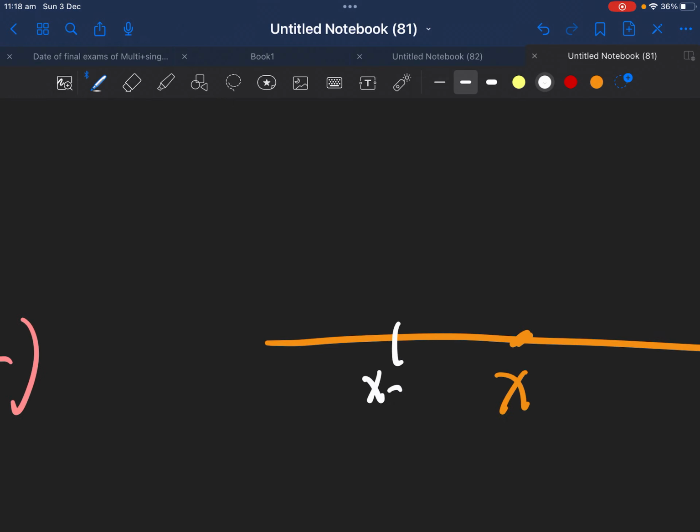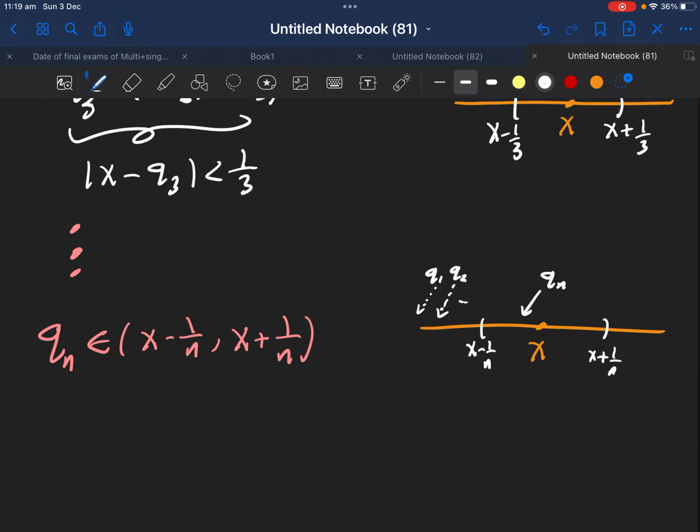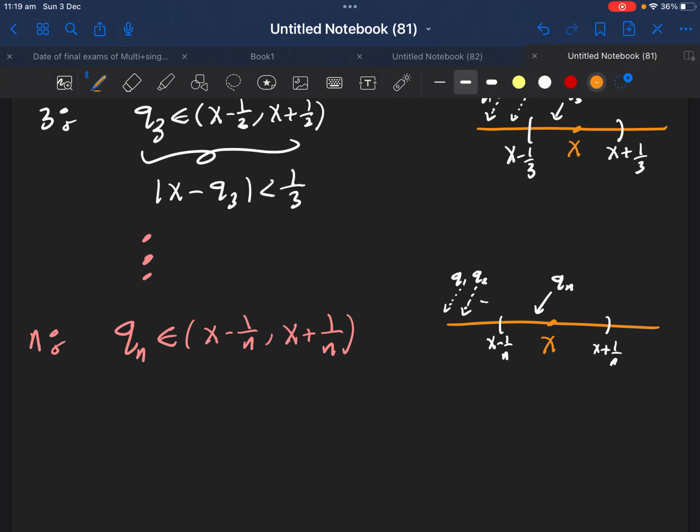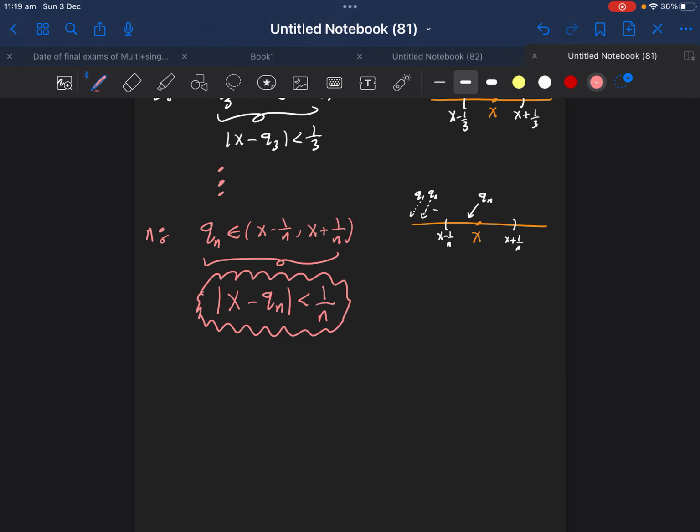So this will be x minus 1 over n, x plus 1 over n. And for any n, you must get Qn. Of course, remember that Q1 may be outside, Q2 will be outside, maybe inside, outside, and so on. Which means we are getting closer and closer to reach where we want to reach, which is this one. So the idea is that |x minus Qn| is less than 1 over n. That's the idea here, and that's how we will use it.